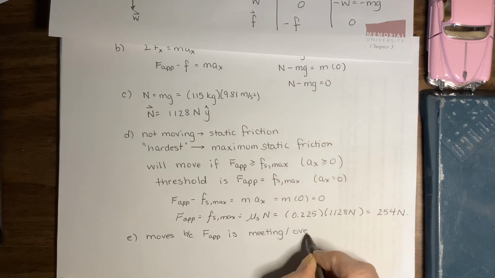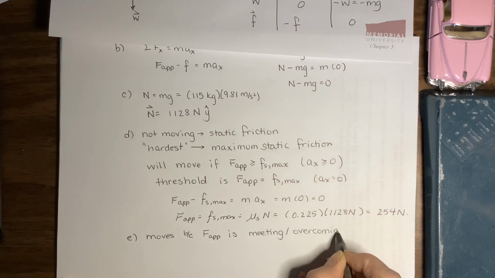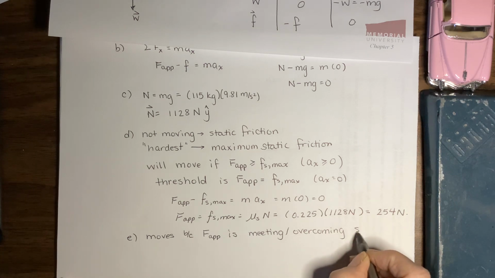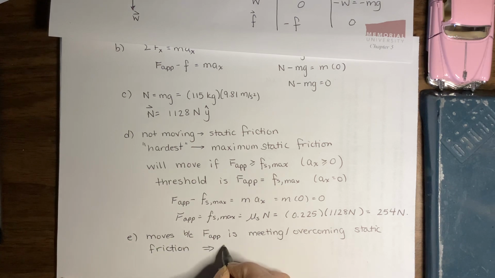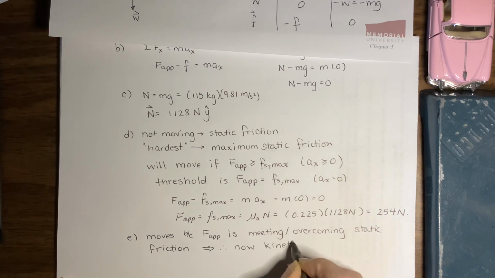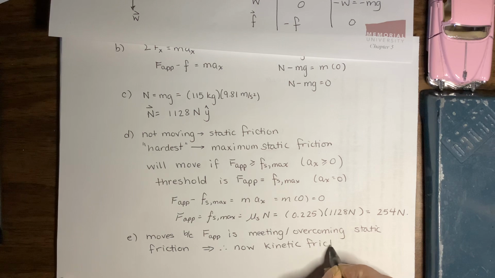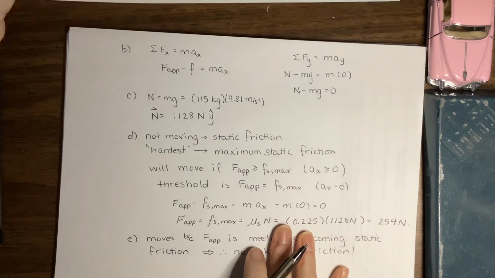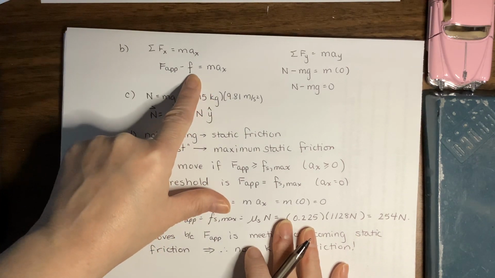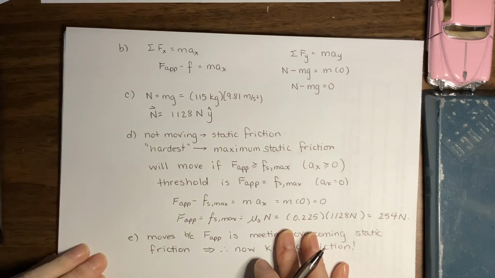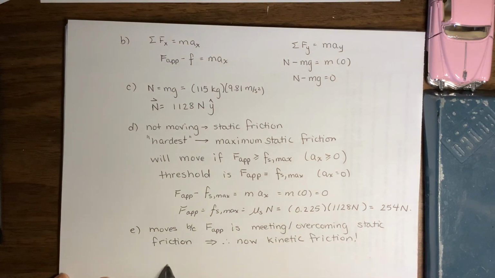Or why don't we even toss in the word overcoming the static friction? As soon as it matches, it will move. If it moves, we all of a sudden switch to kinetic friction. So if we want to find our acceleration, we come to our Newton's second law equation. If we're in motion, this friction is now Fk. You can redraw your diagram if you wish.